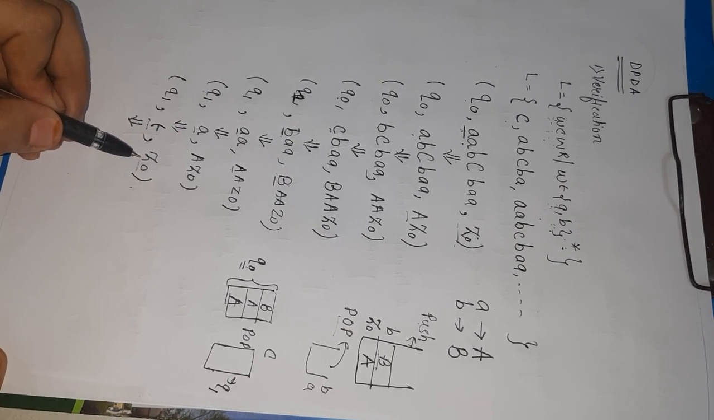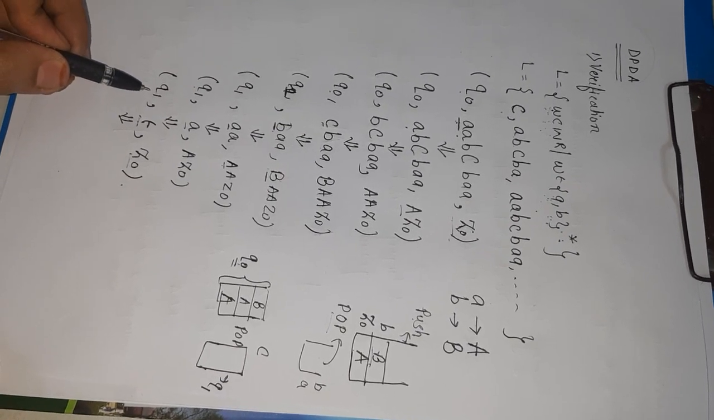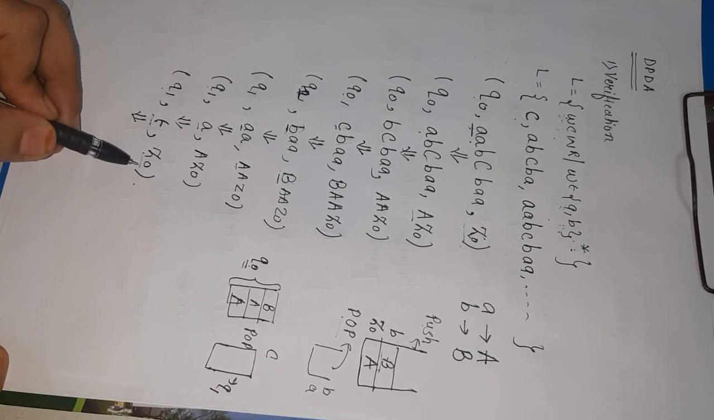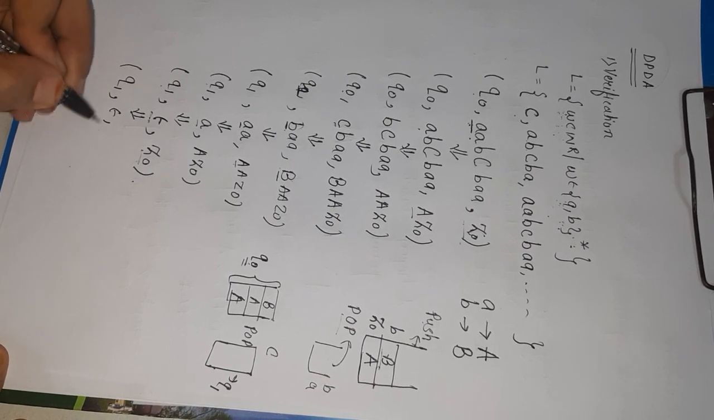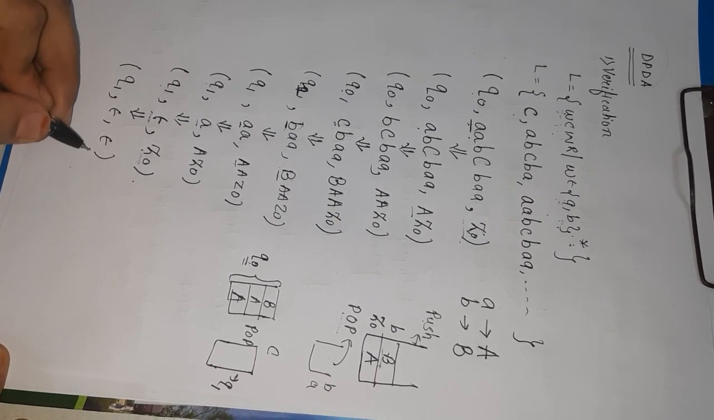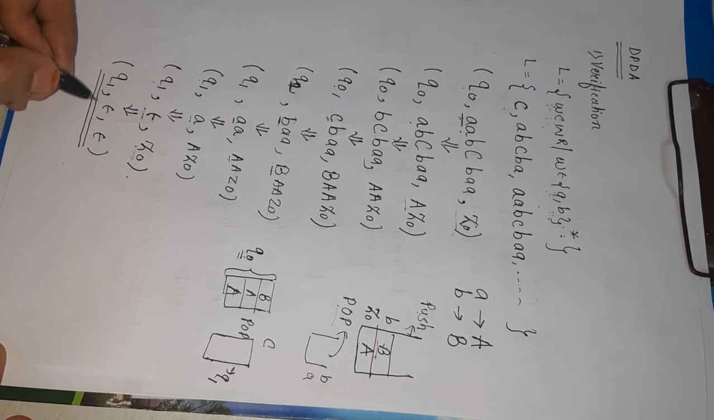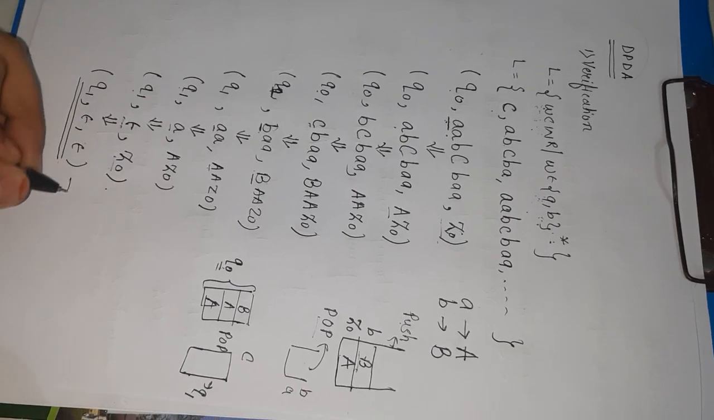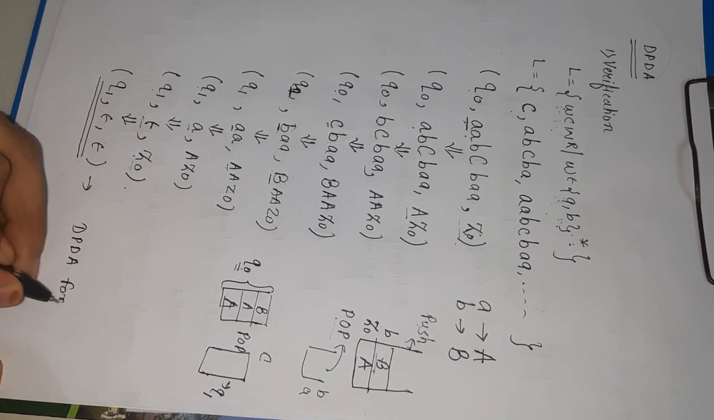When we have decided the verification is completed, if you are getting the conversion of initial state to a final state, your string should be empty and your top of the stack is again empty. So what will be the final? Q1 epsilon epsilon. Here we have completed verification. If I am getting string epsilon and top of the stack is also epsilon, it means that we have constructed the DPDA for it.